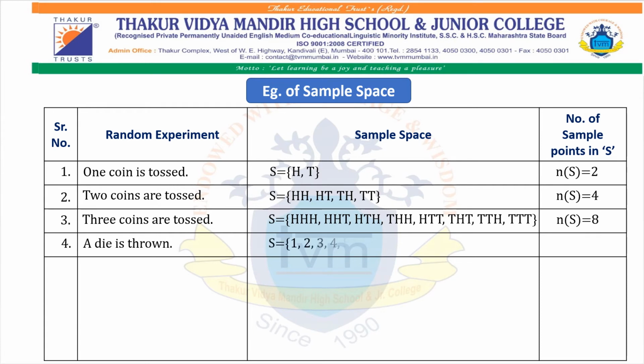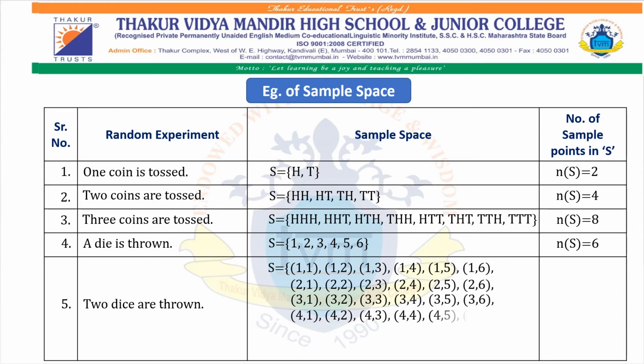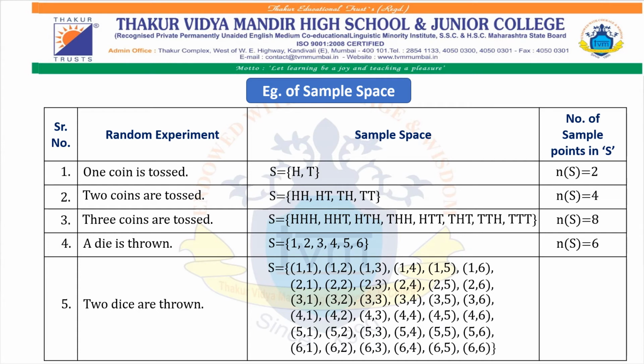Fourth, a die is thrown. So S = {1, 2, 3, 4, 5, 6}. Therefore, n(S) = 6. Fifth, two dice are thrown. So S = {(1,1), (1,2), (1,3), (1,4), (1,5), (1,6), (2,1), (2,2), (2,3), (2,4), (2,5), (2,6), (3,1), (3,2), (3,3), (3,4), (3,5), (3,6), (4,1), (4,2), (4,3), (4,4), (4,5), (4,6), (5,1), (5,2), (5,3), (5,4), (5,5), (5,6), (6,1), (6,2), (6,3), (6,4), (6,5), (6,6)}. Therefore, n(S) = 36.